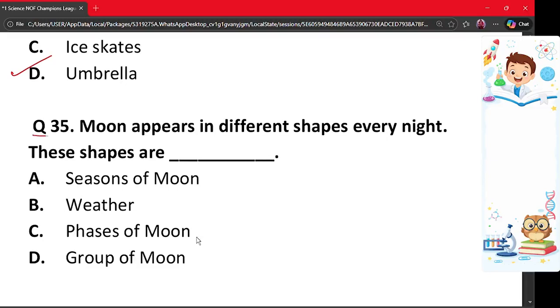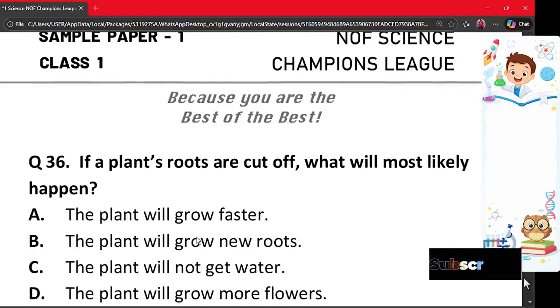Question number 35. The moon appears in different shapes every night. These shapes are dash. A. Seasons of moon, B. Weather, C. Phases of moon, D. Group of moon. The correct option is option C. The changing shapes of the moon are called phases of the moon. Hence option C is the correct option.